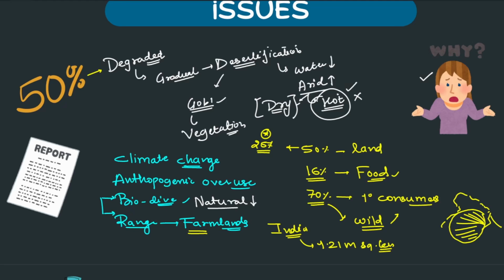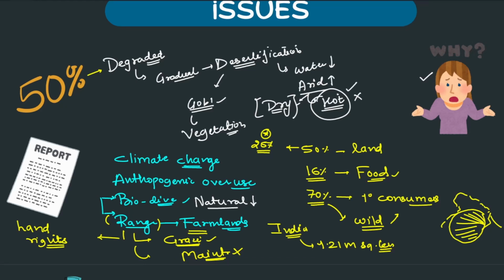Next thing, uncertainty. Let's say this is one more thing, that land rights in the rangelands are not defined. Nobody actually knows who is permitted to have this grazing practice here. So land rights become an issue. So what happens when land rights become an issue? People come here for grazing. So they do the grazing part, but do not do the maintenance part. So in the lack of maintenance, what will happen? The growth will also stop. So basically it will move on to desertification.